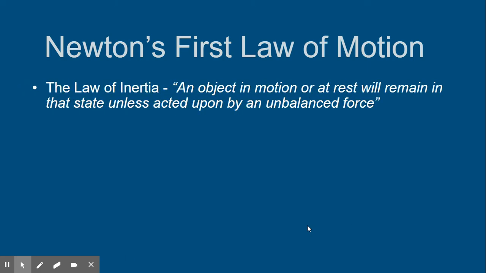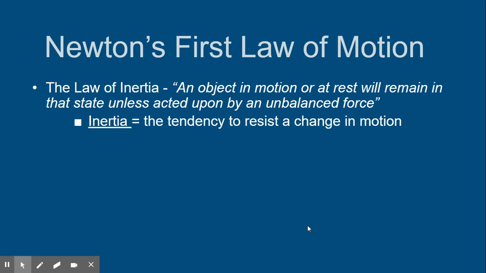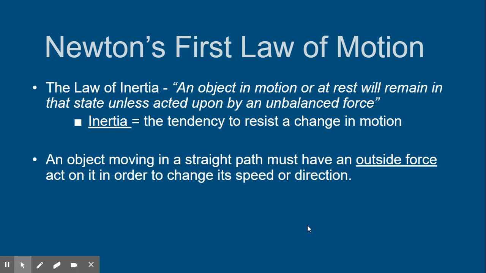Newton's first law of motion is the law of inertia. It says that an object in motion or at rest will remain in that state unless acted upon by an unbalanced force. We've already talked about this concept of inertia when we talked about momentum. The law of inertia states that whatever motion the object is in will remain the same direction, same speed, same everything, unless there is some kind of outside force or unbalanced force. So inertia, by definition, is a tendency to resist a change in motion.